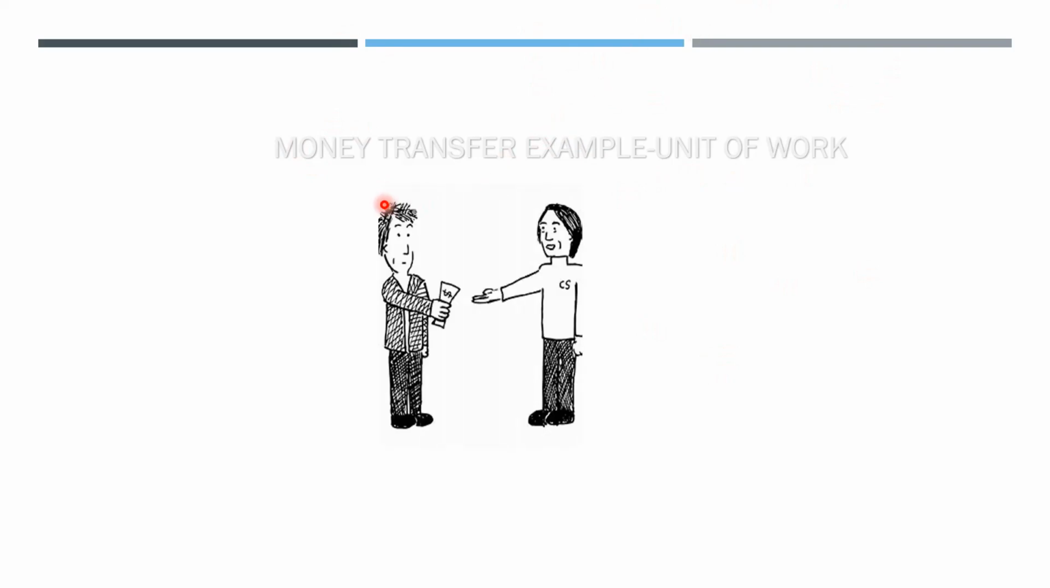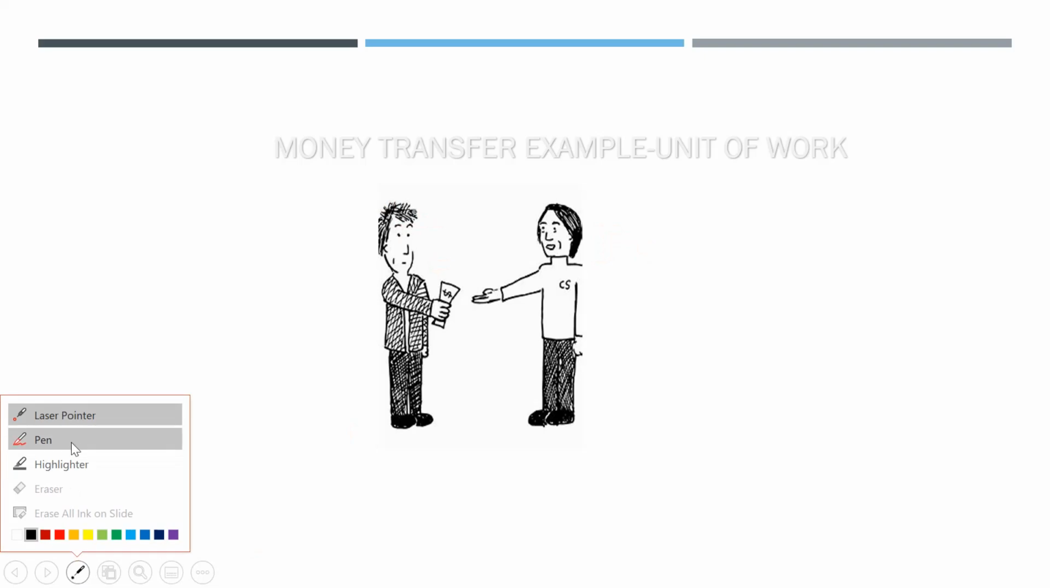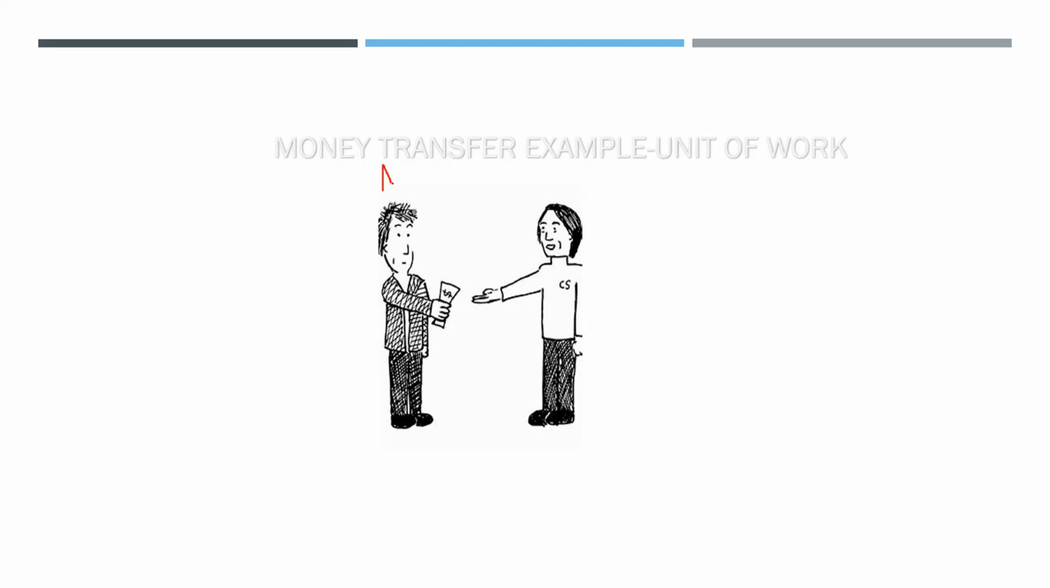In this example, the unit of work, the transaction, is defined and explained more elaborately. Here there are two persons, person A and person B. Person A is transferring money to person B. From our end, it appears as a single task, a single transaction, just giving money to him.